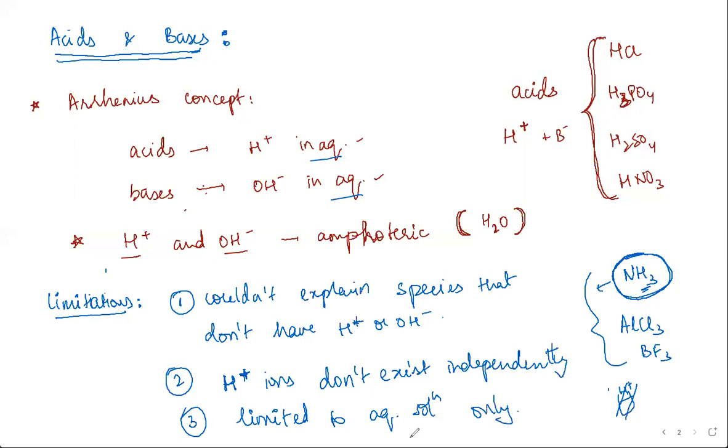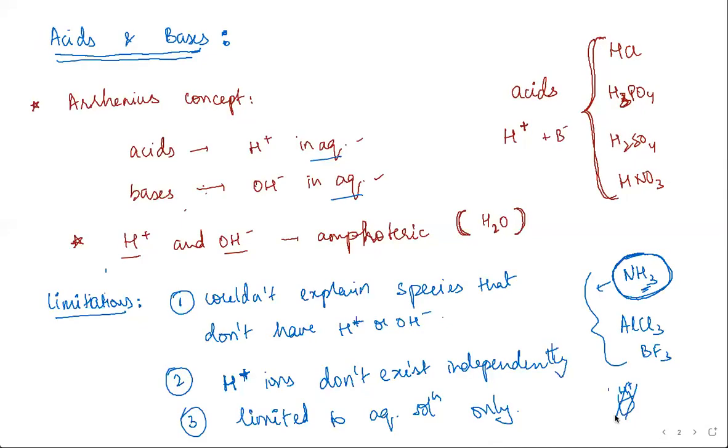If you had a substance dissolved in ammonia, you had come across alkali metals, ammoniacal solutions of alkali metals, or maybe a substance dissolved in alcohol. Even alcoholic, or you can do experiments where ether or pyridine can be used as solvents. So it was not a universal definition. It was only one part of it that Arrhenius was able to explain. Which is why you needed a better definition, which is all-encompassing, to categorize acids and bases.